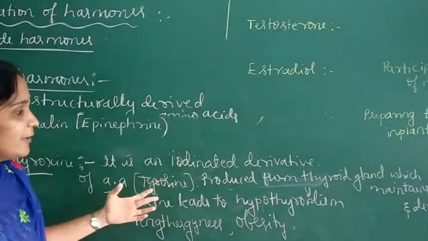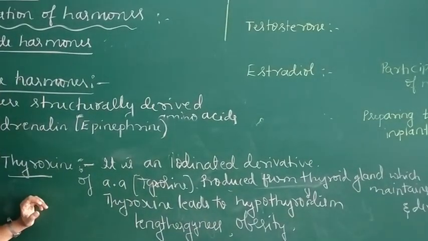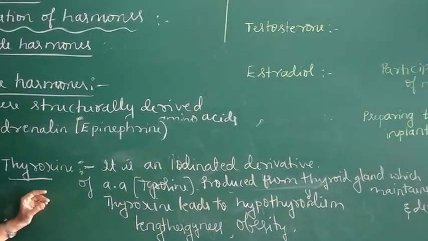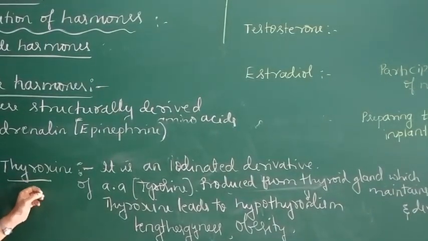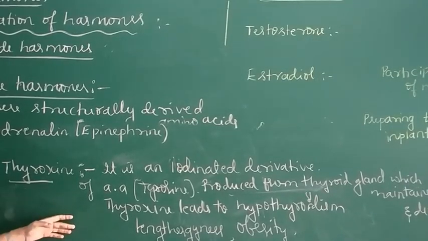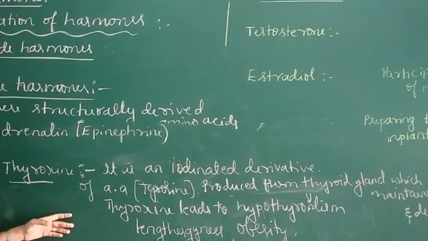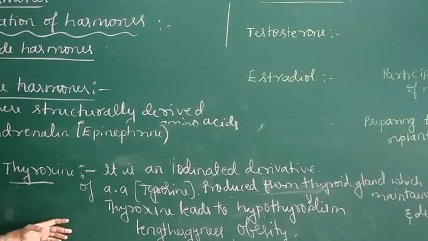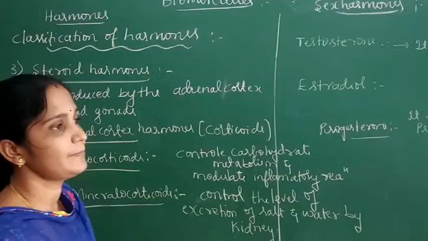A high level of thyroxine leads to hyperthyroidism. Hypothyroidism caused by low iodine in the diet can be controlled by using iodized salt.